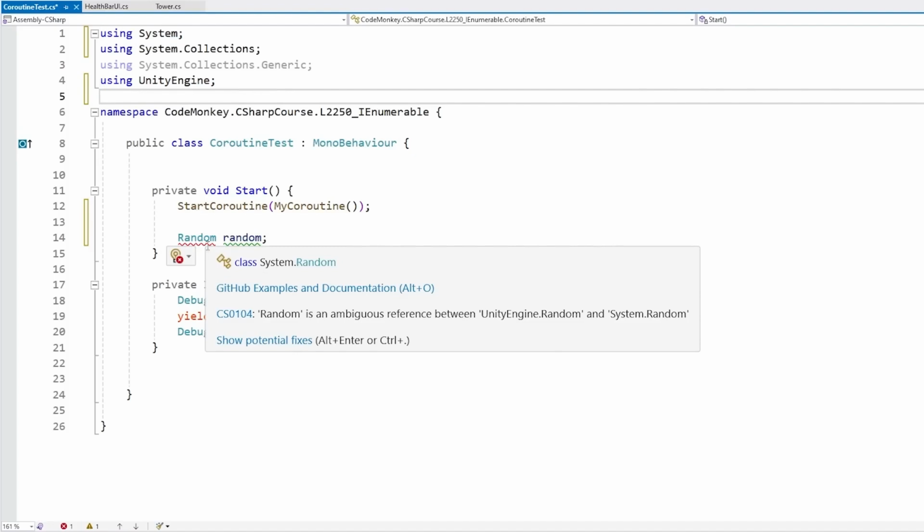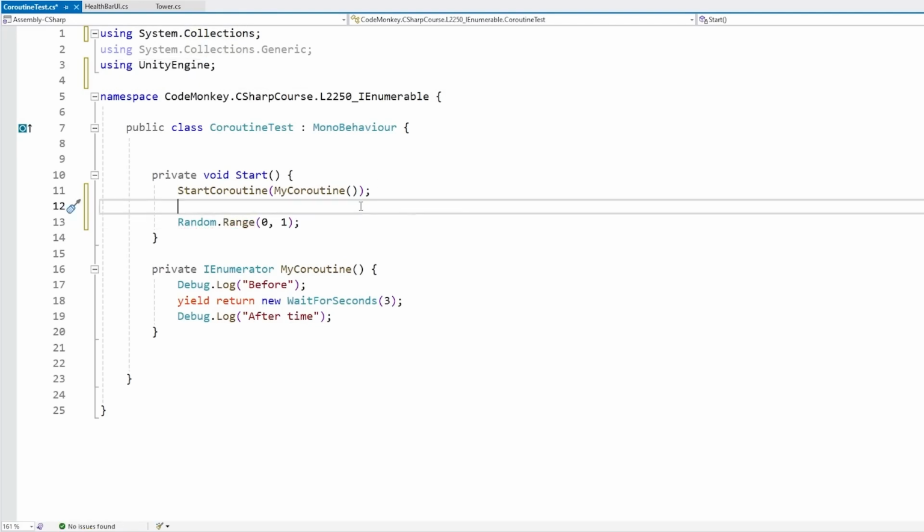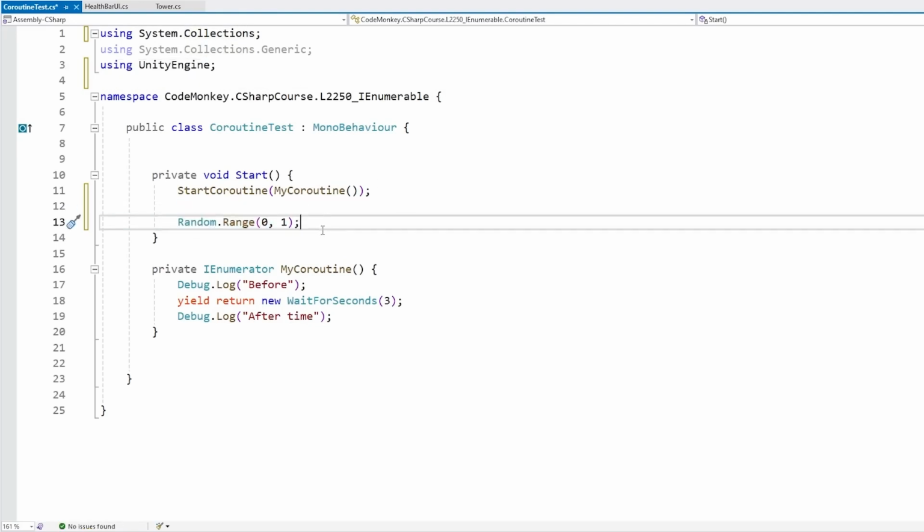So basically the compiler over here does not know which class I'm referring to. To solve this problem, either we get rid of one of the using statements, and yep, this works, so now there's no more errors. However, that will probably break any other place where you're using classes from that namespace.